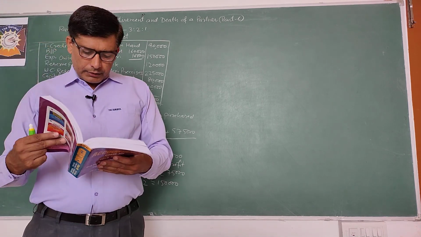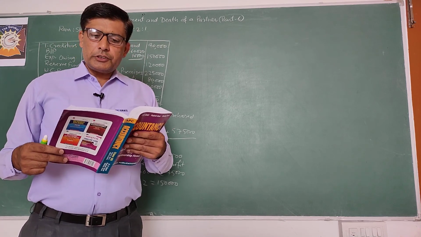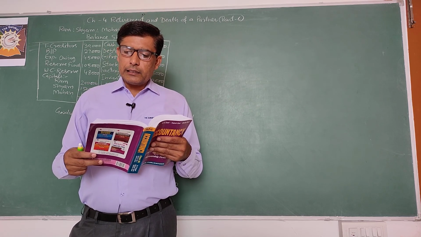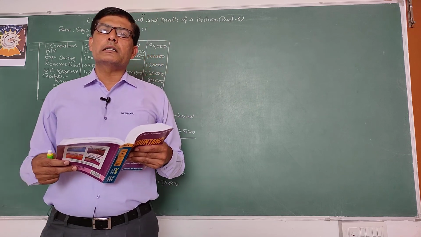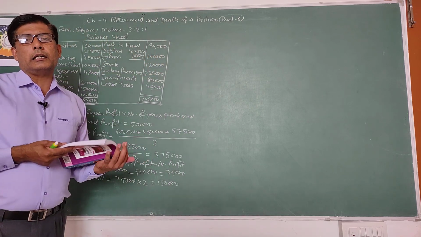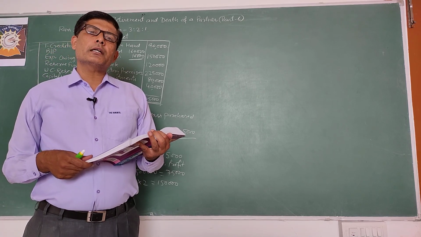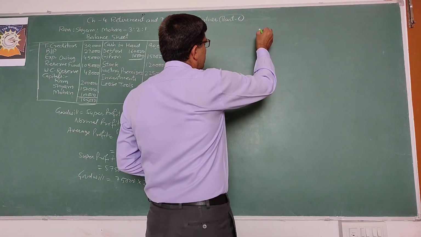Other adjustments are given. You are required to show journal entries for goodwill adjustment, prepare necessary ledger accounts and opening balance sheet of the continuing partners. So necessary ledger account includes revaluation account and partners capital account. So first we will prepare revaluation account.